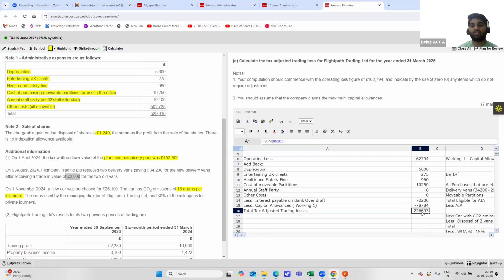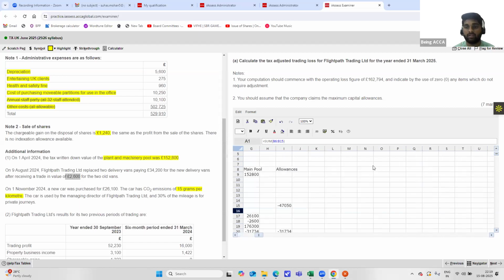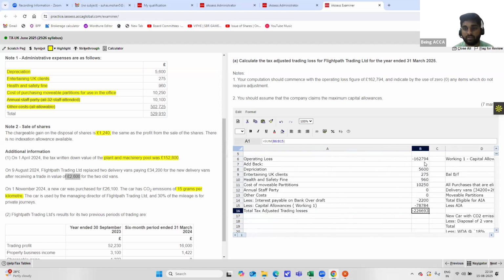So with this, you get your total loss as 226,693. And with this, we have come to the end of this question. Now let me show you the marking scheme for this.